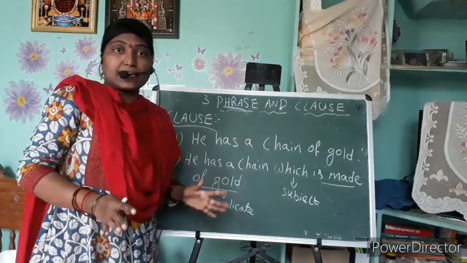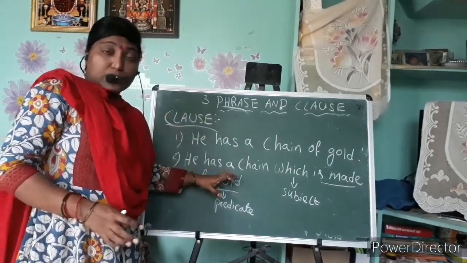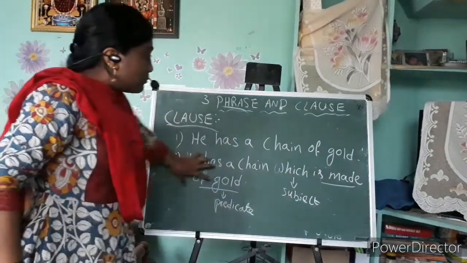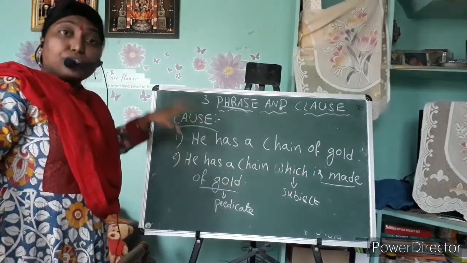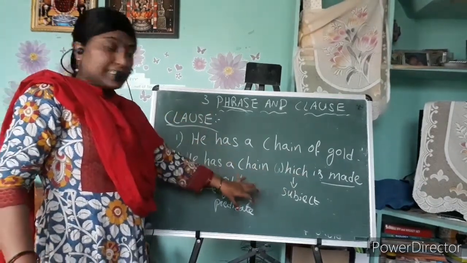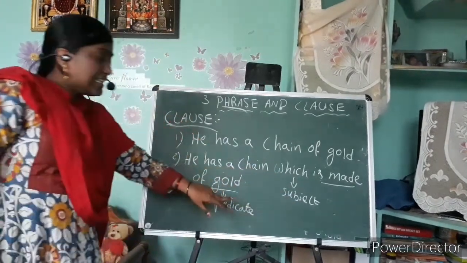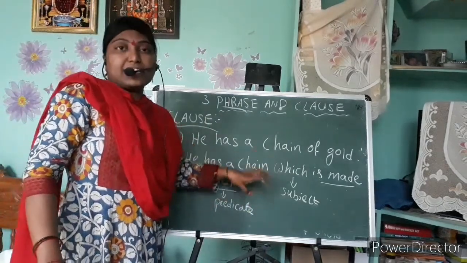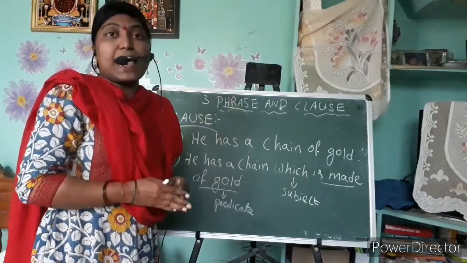So I repeat once again. What is a clause? The group of words which makes part of a sentence, and which contains the subject and the predicate, is called a clause.